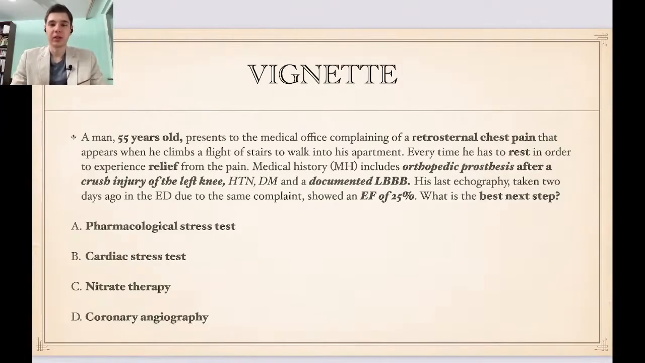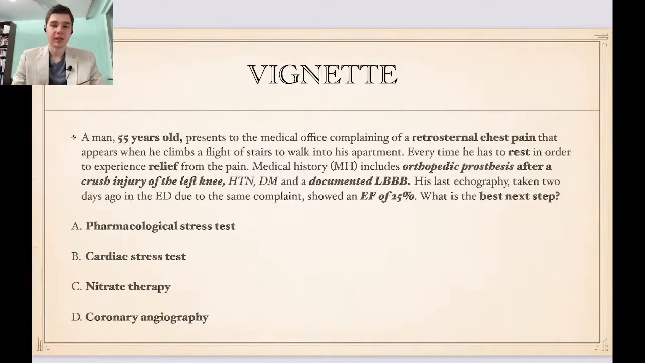He presents to the medical office complaining of a retrosternal chest pain that appears when he climbs a flight of stairs to walk into his apartment. Every time he has to rest in order to experience relief from the pain. From the medical history, what is important is that he has orthopedic prosthesis, hypertension, diabetes mellitus, and the left bundle branch block.